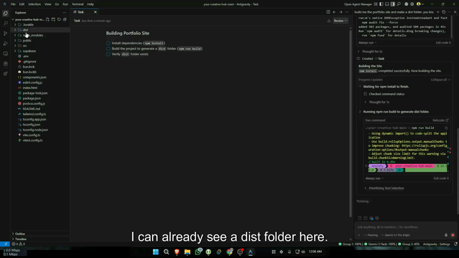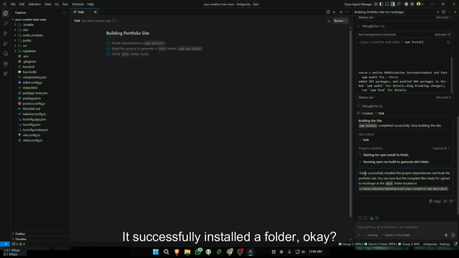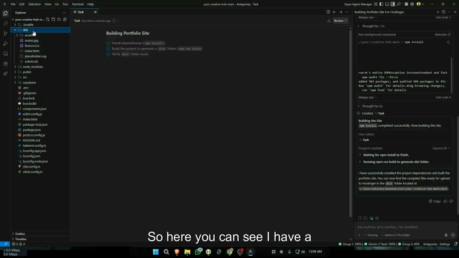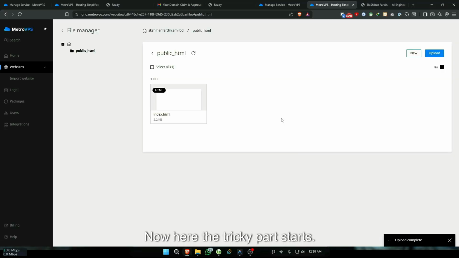I can already see a dist folder here. Oh yes, it successfully installed a folder. Okay, so here you can see I have a dist folder perfectly running. Now here the tricky part starts.